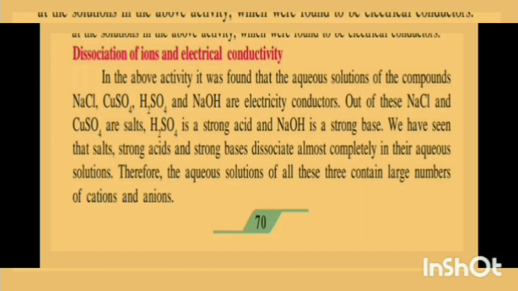Out of these, NaCl and CuSO4 are salts, H2SO4 is a strong acid and NaOH is a strong base. We have seen that salts, strong acids and strong bases dissociate almost completely in their aqueous solution. Therefore the aqueous solutions of all these contain a large number of cations and anions.